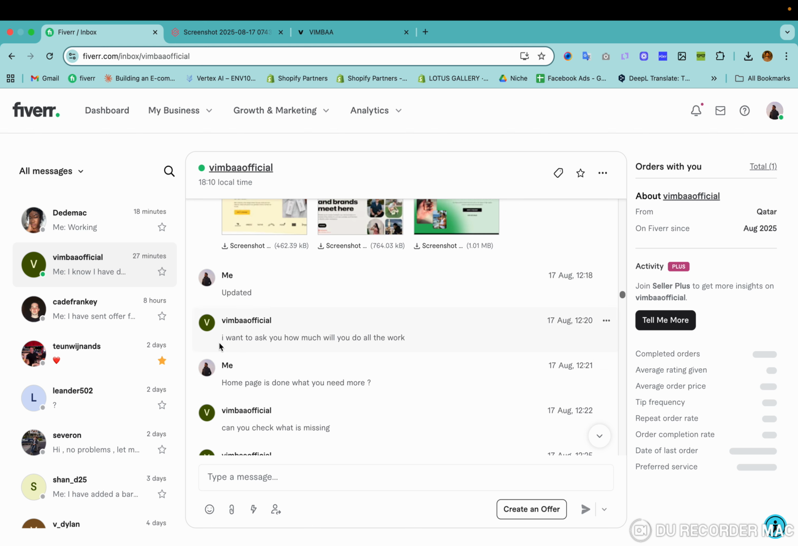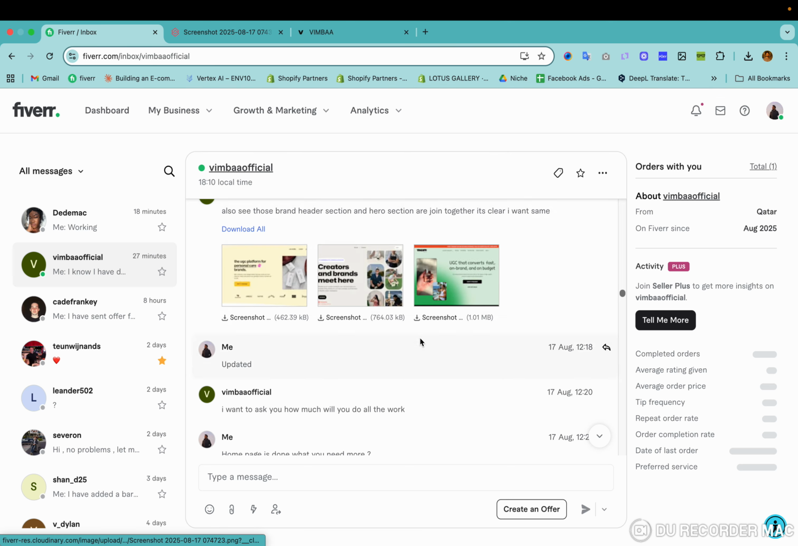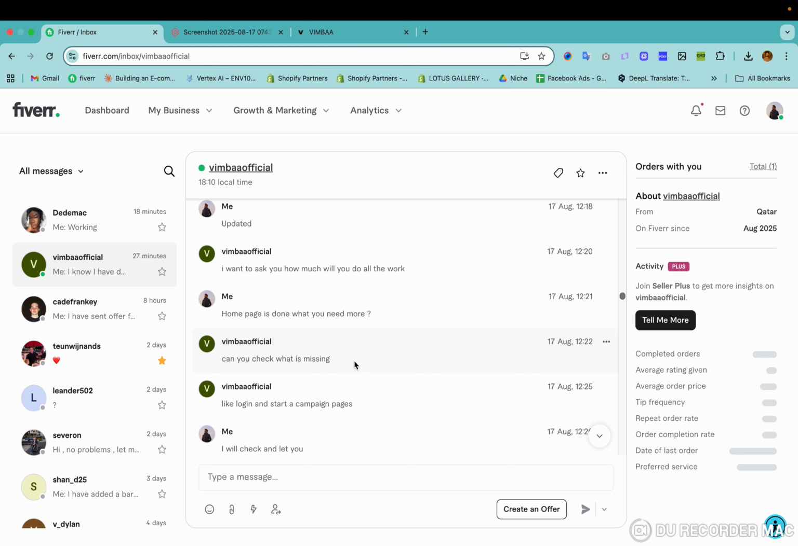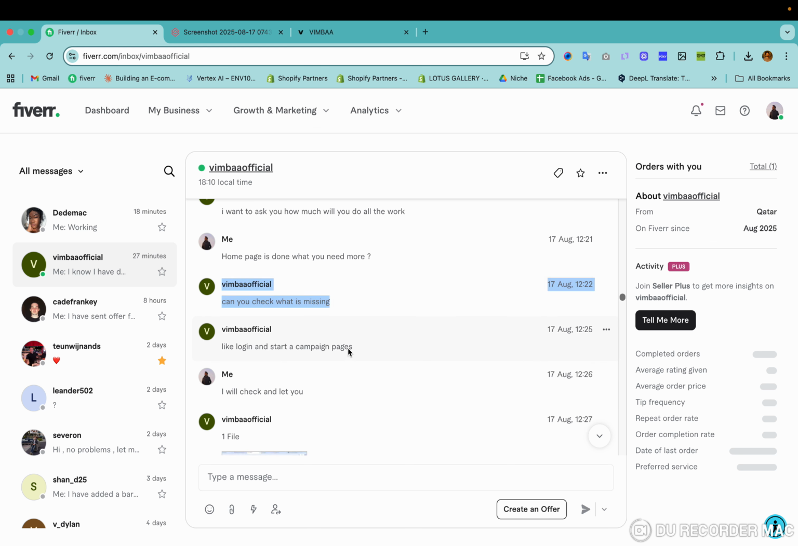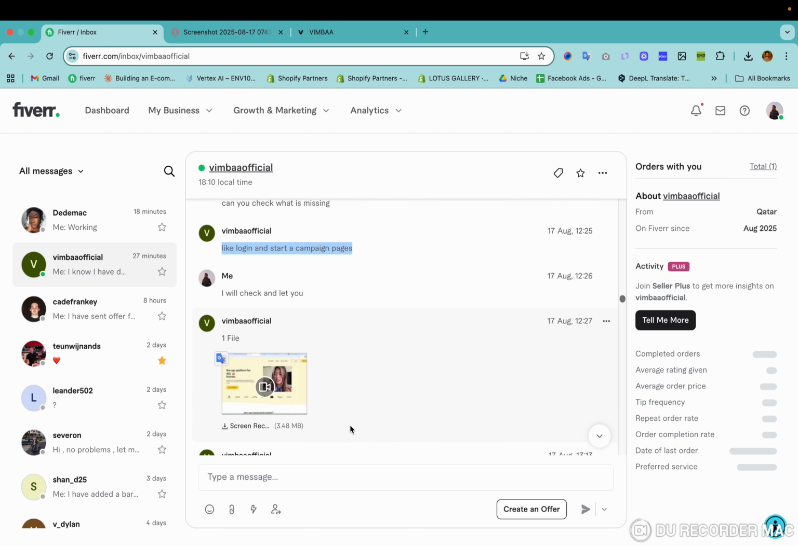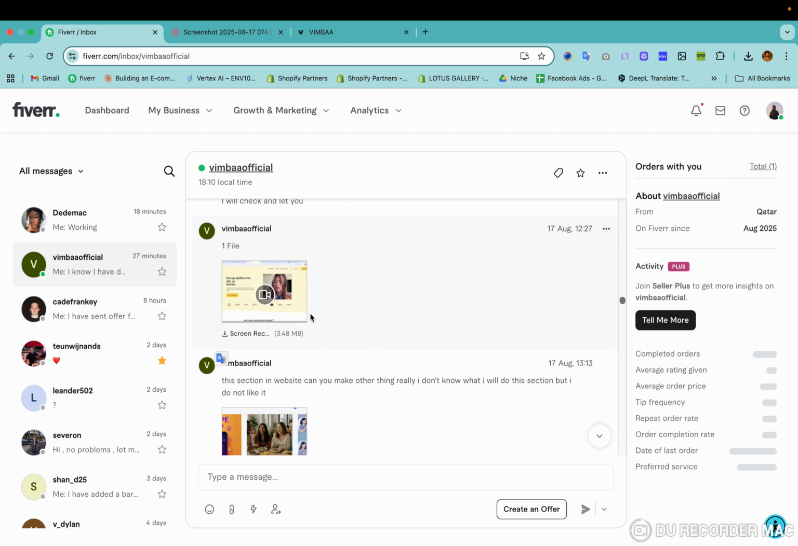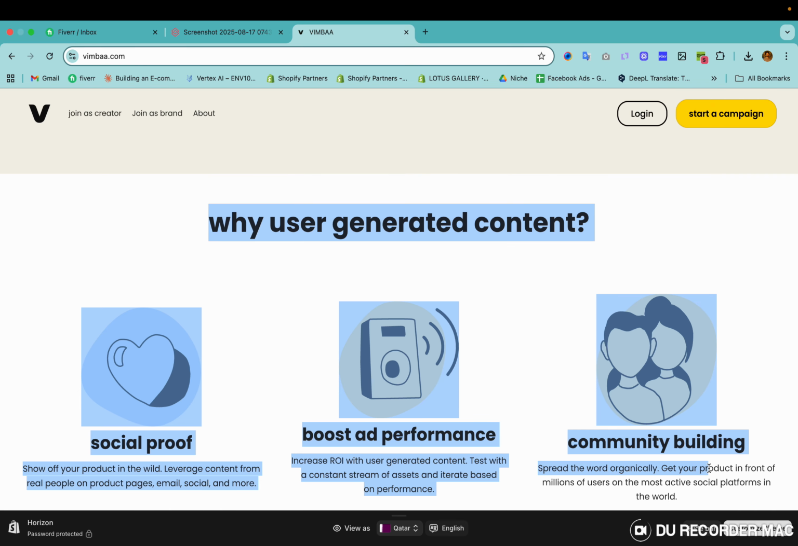Then he asked me about all the works, that means the other parts of his reference. He sent me other references, and he asked me for other works. Then I said, if the homepage is done, what more do you need? Can you check these parts like the login and campaign page? That means he is trying for other pages, and he sent me a video saying he needs other parts. And he asked me one more thing. He did not like this section. This part was different, and I have changed that.